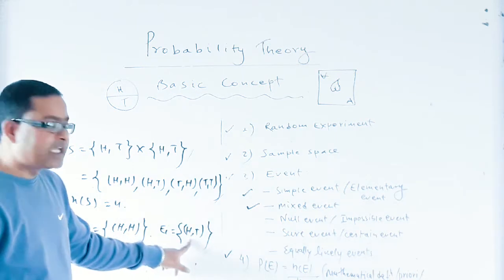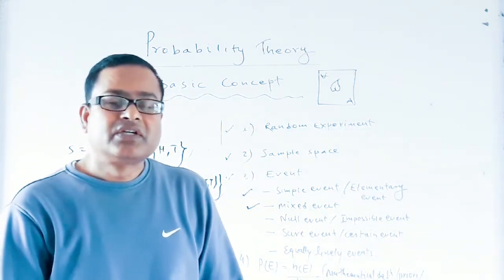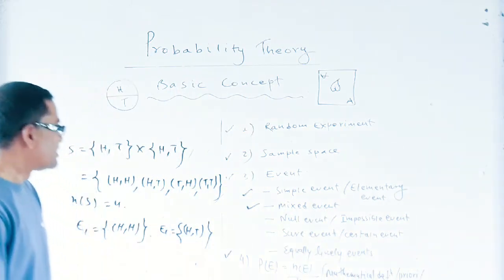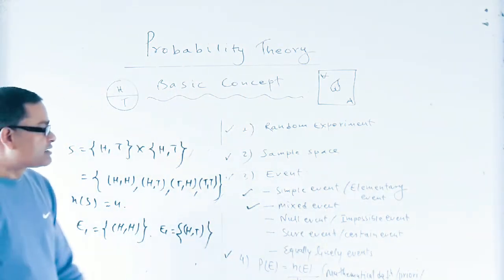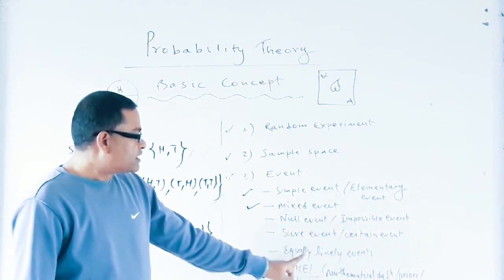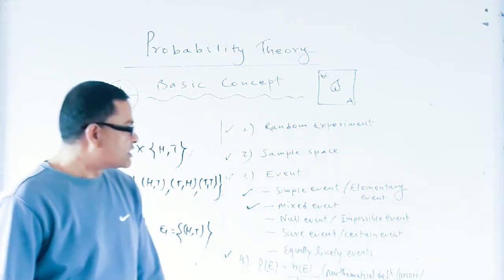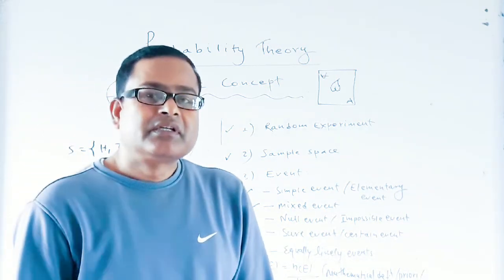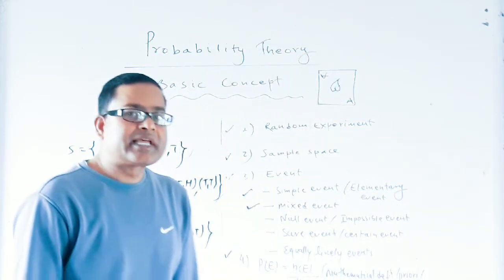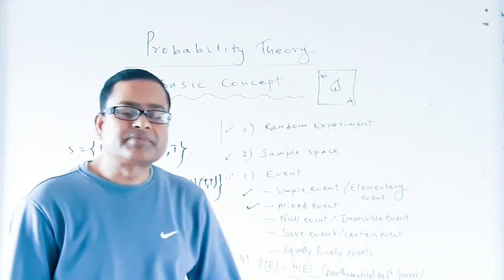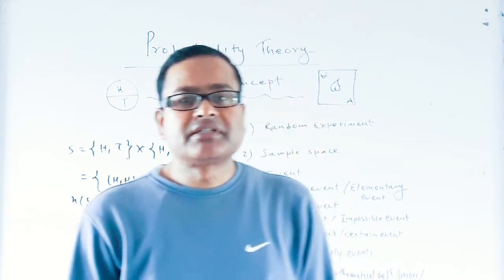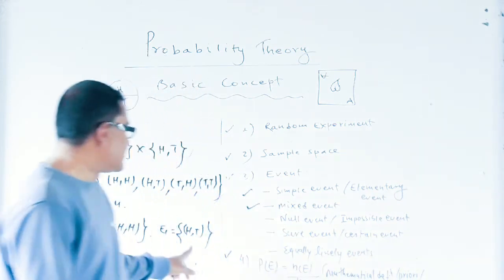The second event (H, T) indicates that we get head on the first coin and tail on the second. Dear students, now let's discuss what is called sure event and certain event. The sample space is itself a subset, which is also known as sure event, or we can say certain event.